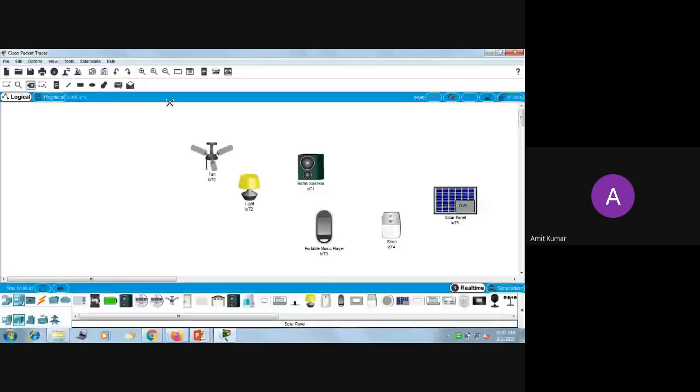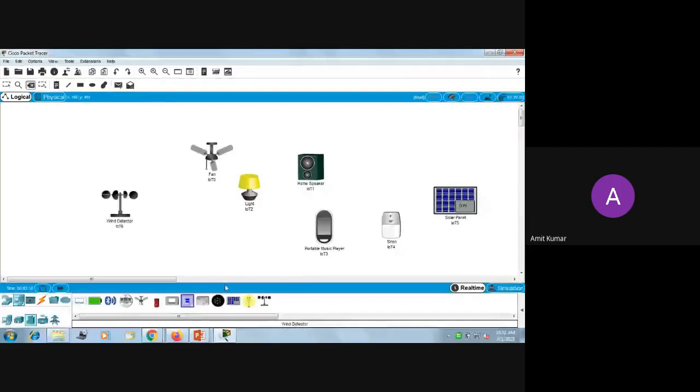Now if you see the city level, there are different IoT devices. This is a wind detector. This is a solar device. These are the different devices which are present at the city level. It's very big. You can see the same thing, but in a huge fashion.